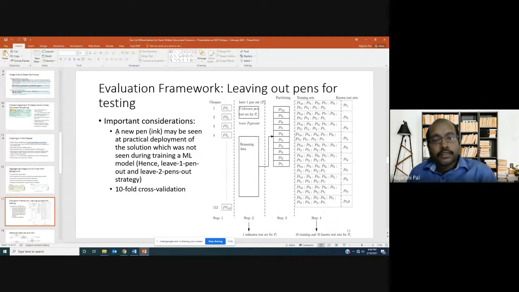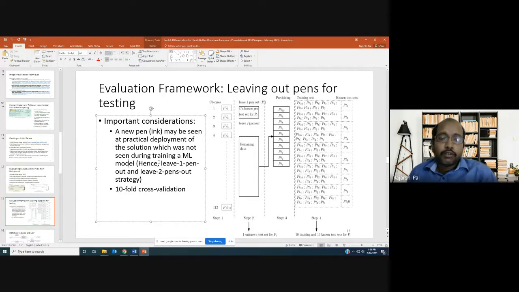On the other hand, as I have told, this unknown pen test set has been left out for evaluation of the model. A new pen may be seen at practical deployment of the solution, which was not seen during training of a machine learning model. That's the assumption on which we have created this.